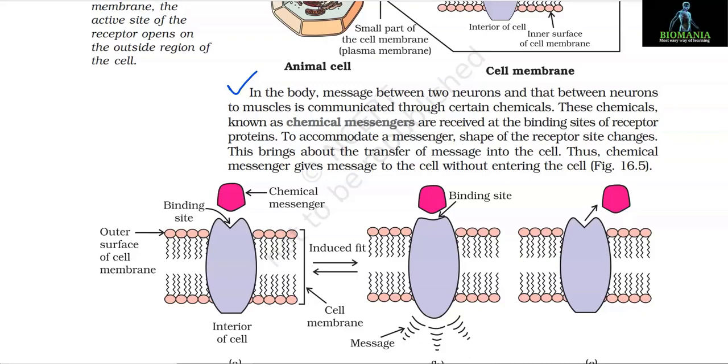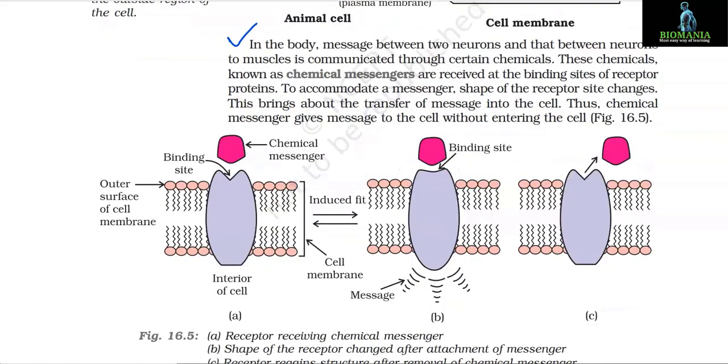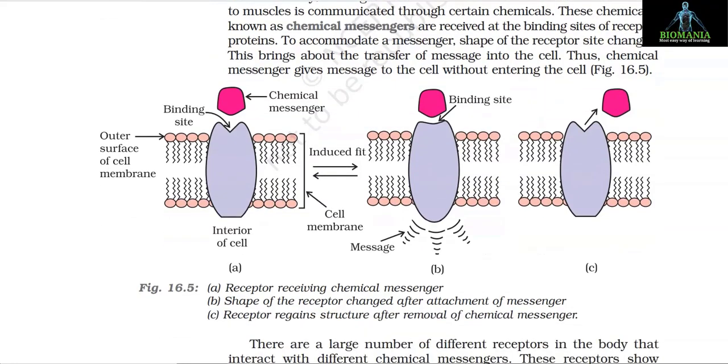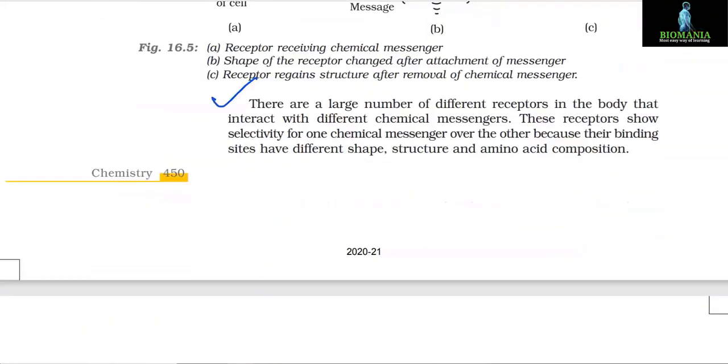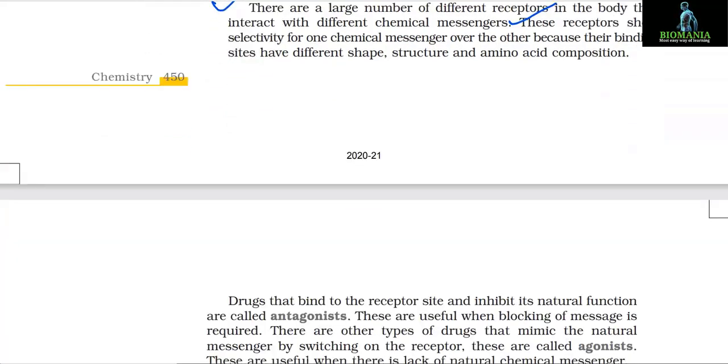To accommodate a messenger, shape of the receptor site changes. This brings about the transfer of message into the cell. Thus, chemical messengers give message to the cell without entering the cell. There are a large number of different receptors in the body that interact with different chemical messengers. These receptors show selectivity for one chemical messenger over the other because their binding sites have different shape, structure, and amino acid composition.